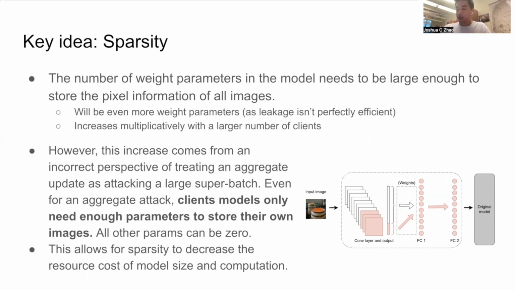As seen on the figure on the right, Mandrake fundamentally can be used following this idea. Particularly, only the weight parameters connecting to each slice of convolutional kernels for each client need to be non-zero. And since the weight parameters are the large majority of parameters in this attack, this large majority ends up being zero. So very sparse models.